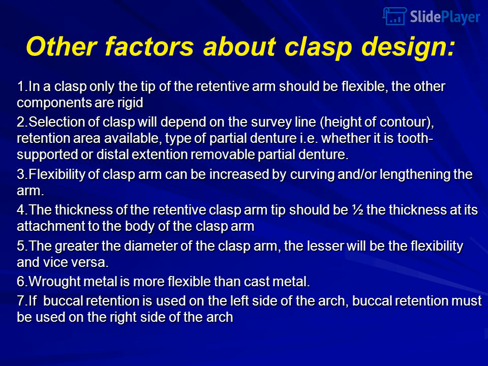5. The greater the diameter of the clasp arm, the lesser will be the flexibility and vice versa. 6. Wrought metal is more flexible than cast metal. 7. If buccal retention is used on the left side of the arch, buccal retention must be used on the right side of the arch.